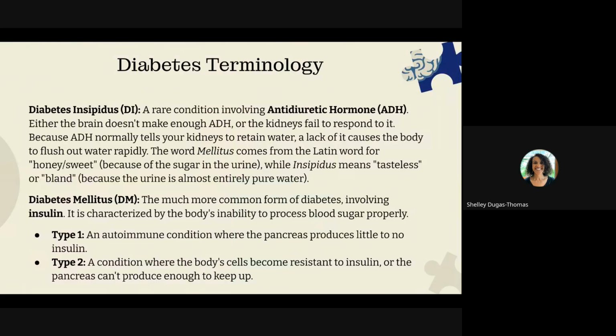So let's go into the two conditions that we associate with diabetes because they both share diabetes, but they're different. Diabetes insipidus, DI, is associated with the antidiuretic hormone ADH deficiency. So the insipidus means bland or tasteless, but this has to do with ADH. Diabetes mellitus, DM, is associated with insulin disruption. The mellitus means honeyed or sweet due to high glucose content.